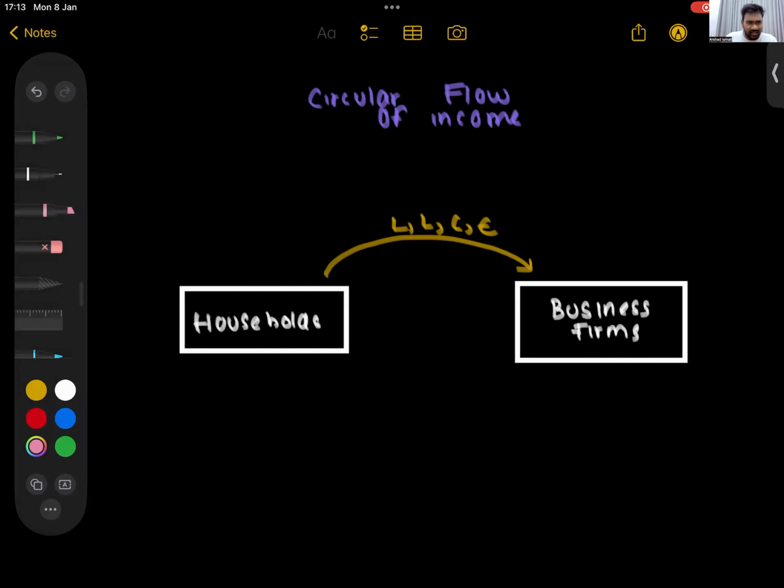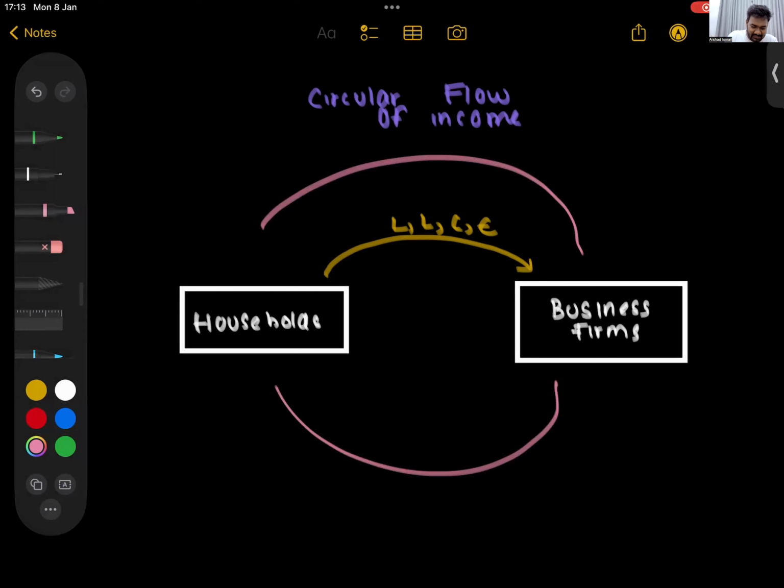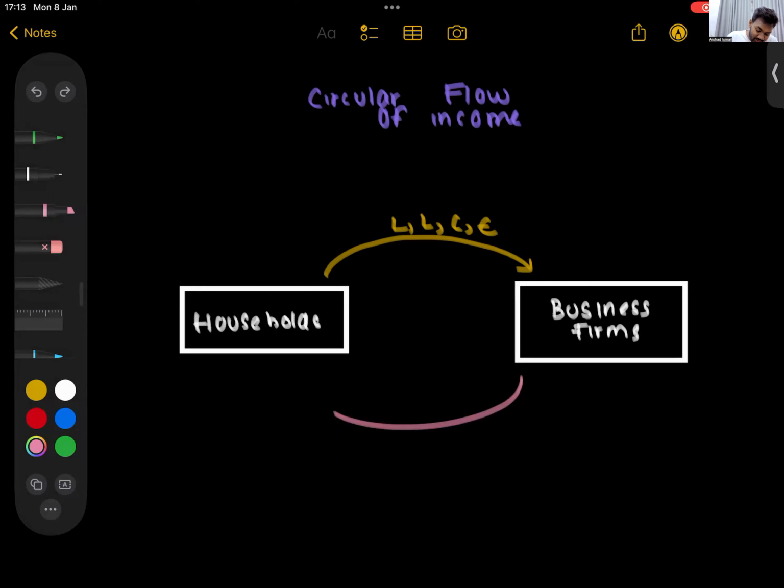So this diagram you can draw in different ways. There is no rule. You can draw it like this, or you can draw it from down. No problem at all. So in return for this, what do they get? They get factor income. What is your factor income? For land, you get rent. For labor, you get wages. For capital, you get interest. And for entrepreneurship, you get profit.